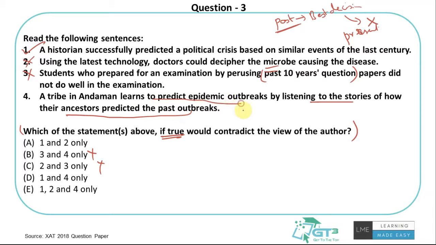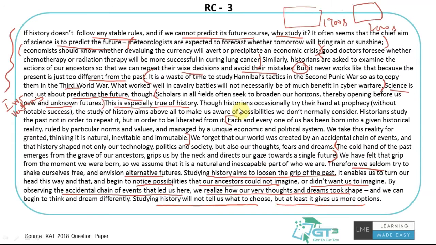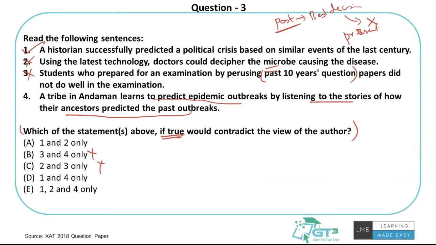to predict epidemic outbreaks. This is again contradicting the author's point, because he said we cannot repeat the wise decisions of our ancestors because it never works, because the present is just too different from the past. But here it's working. People are repeating what the ancestors did, the good decisions or the wise actions. They are able to do it successfully. So this is again contradicting what the author believed in. So 1 and 4 are the contradicting statements, 2 and 3 are not. So option D is the correct answer. Because of option 2, I should also cross this off. So it's only option D, 1 and 4 are the correct ones.